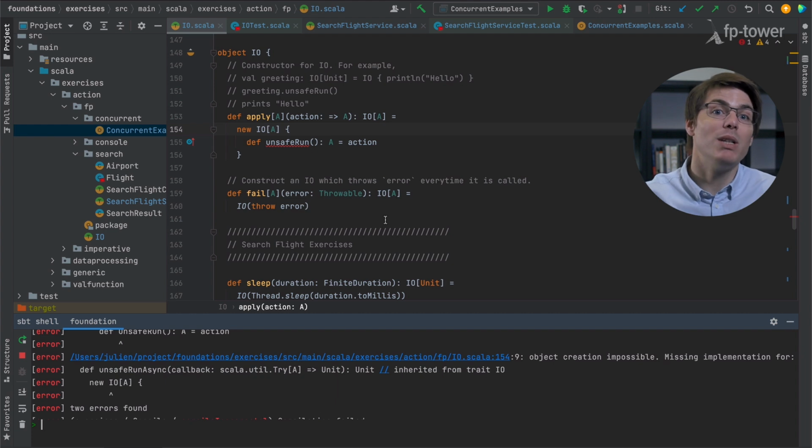As a side note, when we develop an API based on traits, it's good practice to limit the usages of new as much as possible. This way, when we make changes to the API, there is very little code that breaks.